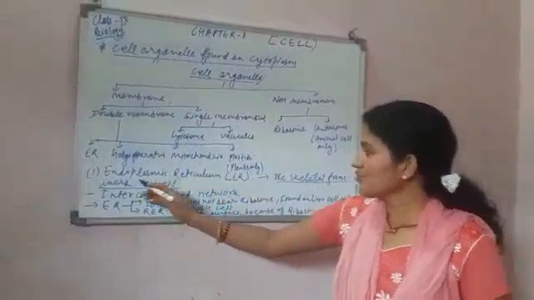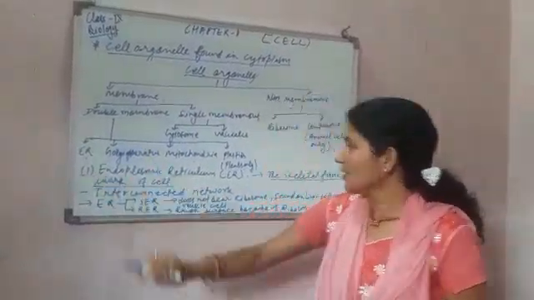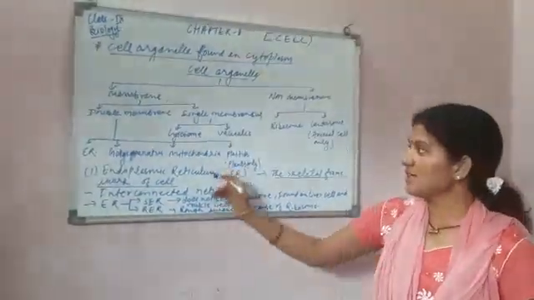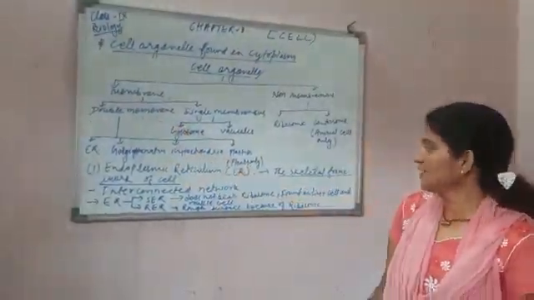Now we are going to discuss our first cell organelle, endoplasmic reticulum, which is a double membrane bound organelle.